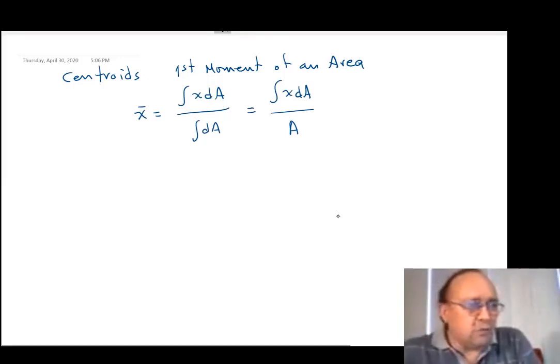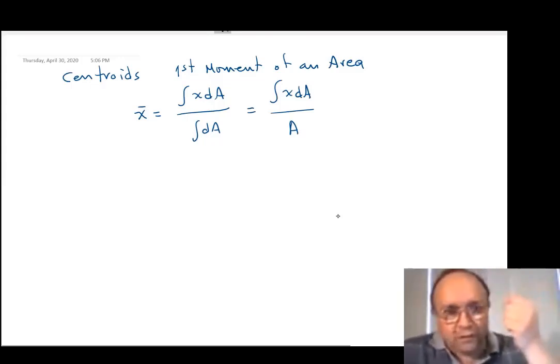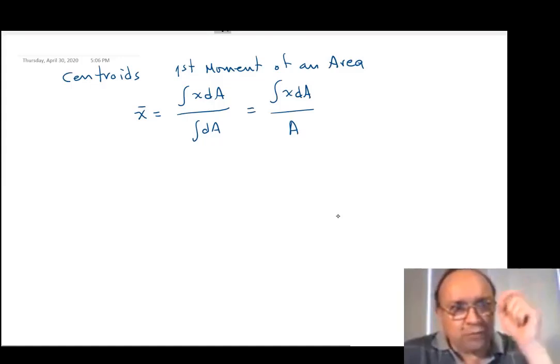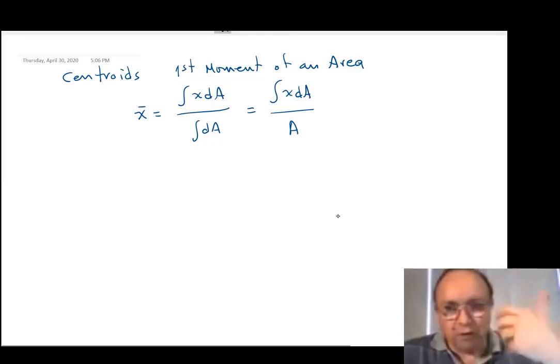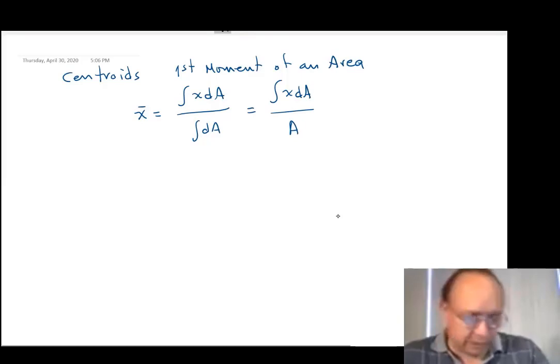I want you to be aware that the centroid is the geometric center of a figure, and it's based on the point where the weight of something is located. That's the point where the force of the earth is applied to the object. That's the basis of the centroid. When we talk about the centroid of areas, the areas don't have a weight, but the basis of the centroid of an area is the earth pulling down towards an object.